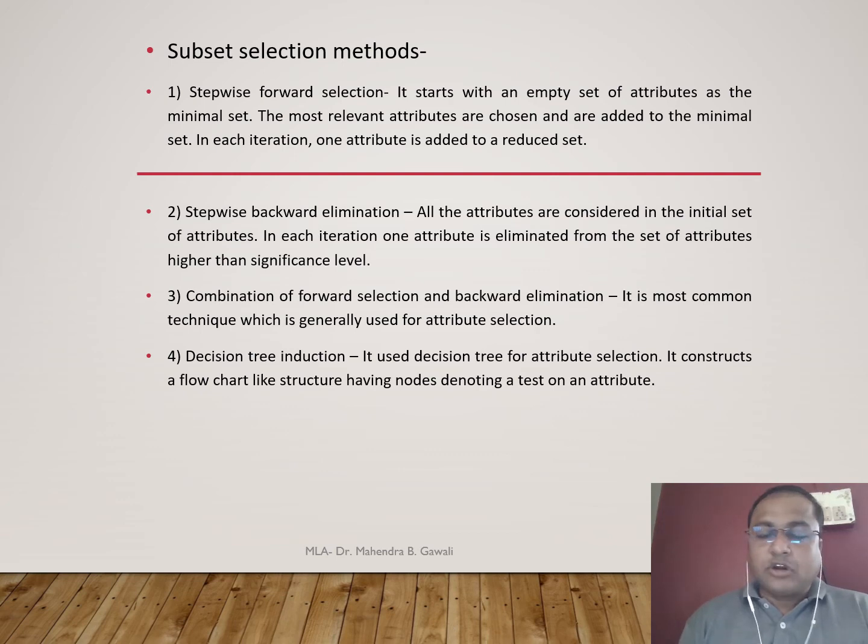The last but not the least is decision tree induction. It uses a decision tree for attribute selection. It constructs a flowchart-like structure having nodes denoting a test on an attribute.